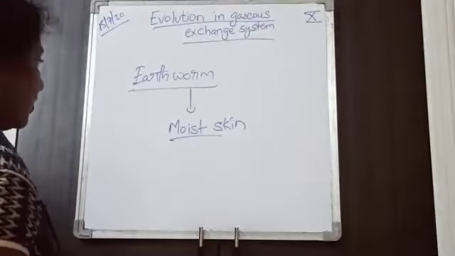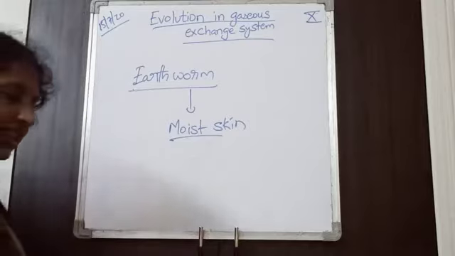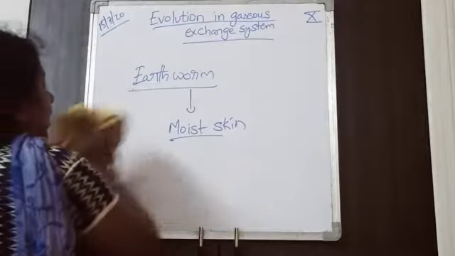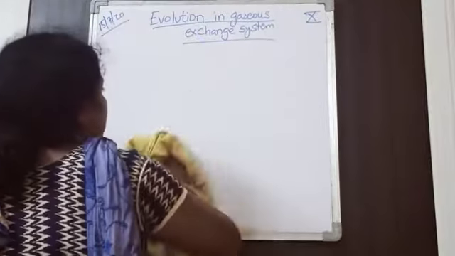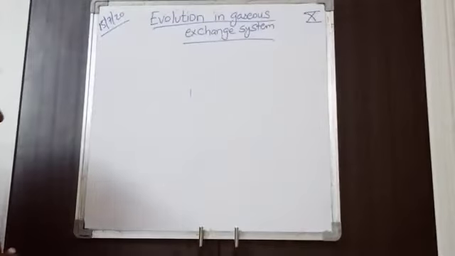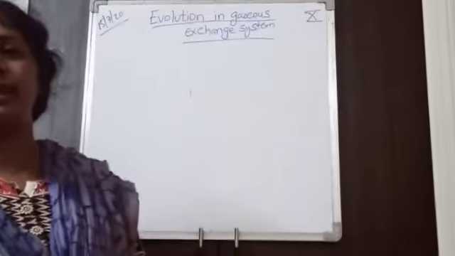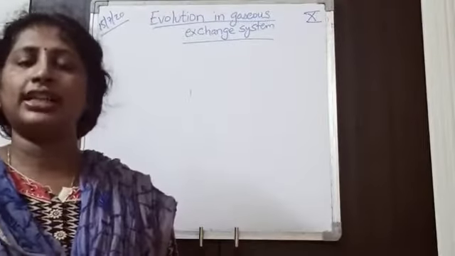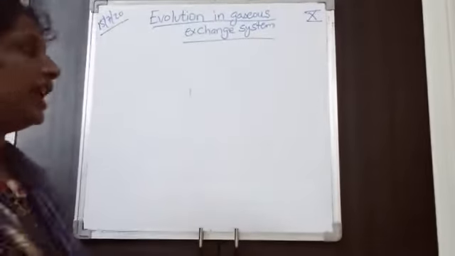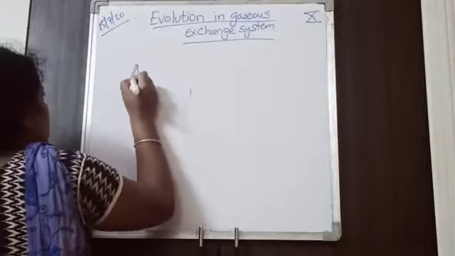Next, after annelids, what is the next phylum? Arthropoda. Arthropoda includes all the insects, like cockroach and grasshopper. How does respiration take place in arthropods?